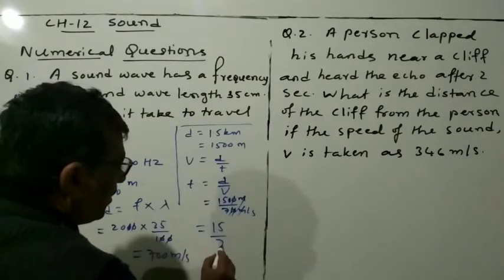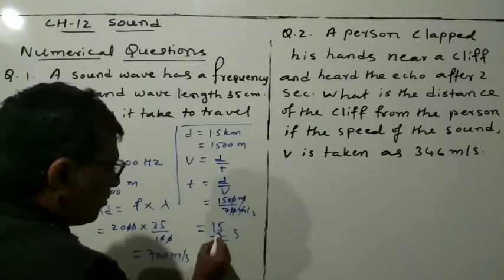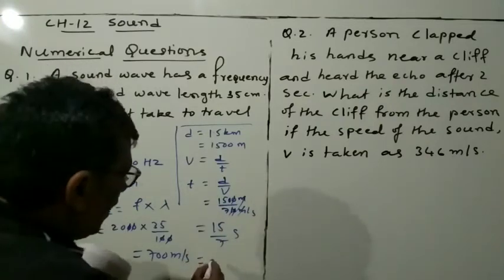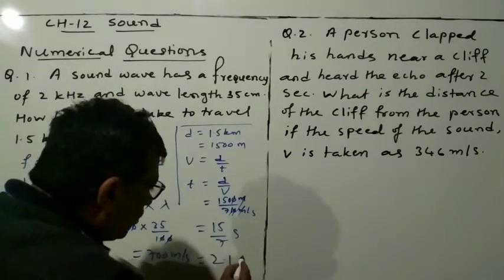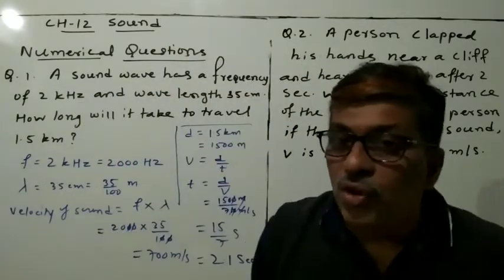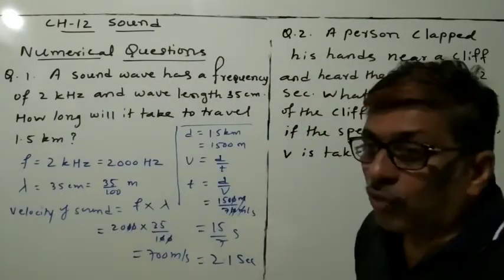15 by 7 seconds. It means you can divide this. So 15 divided by 7. So 7 twos are 14 and 1 remains. So you will get 2.1 seconds. So what is the answer you got? 2.1 seconds is the answer.